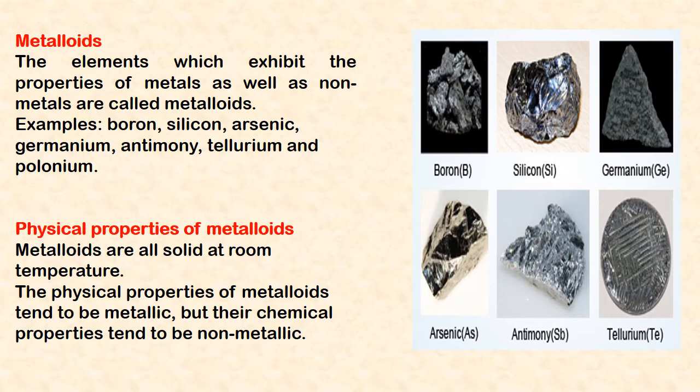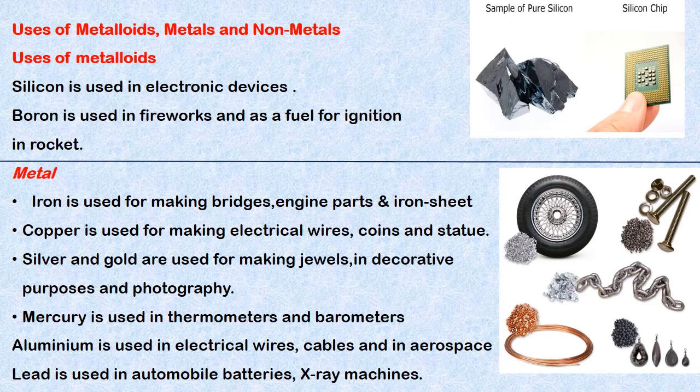Metalloids. The elements which exhibit the properties of metals as well as non-metals are called metalloids. Example, boron, silicon, arsenic, germanium, antimony, tellurium and polonium. Physical properties of metalloids. Metalloids are solid at room temperature. The physical properties of metalloids tend to be metallic, but their chemical properties tend to be non-metallic.